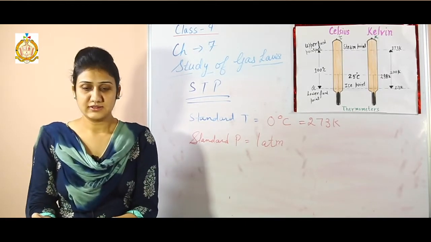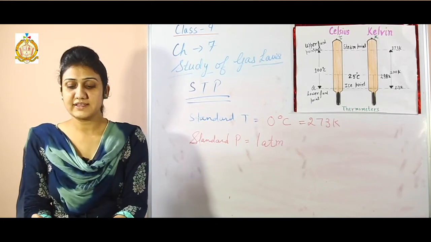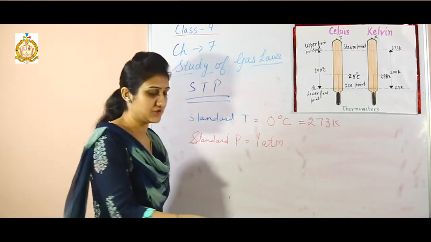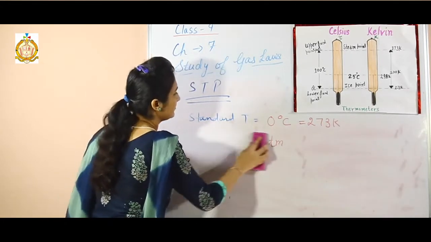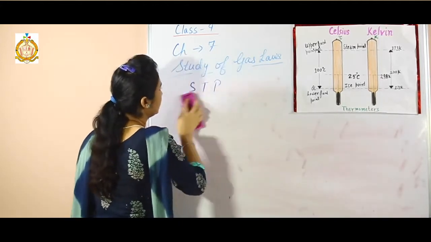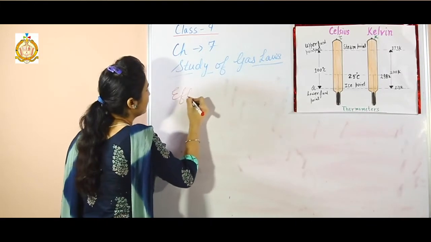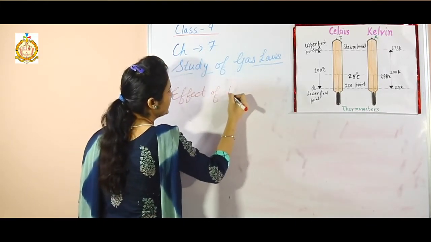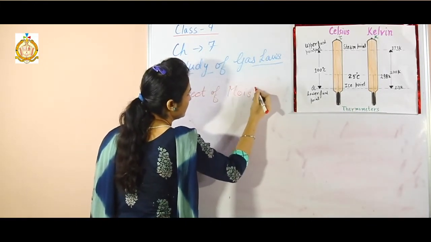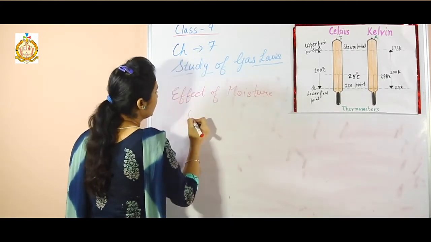And the last topic is the effect of moisture on the pressure of a gas.